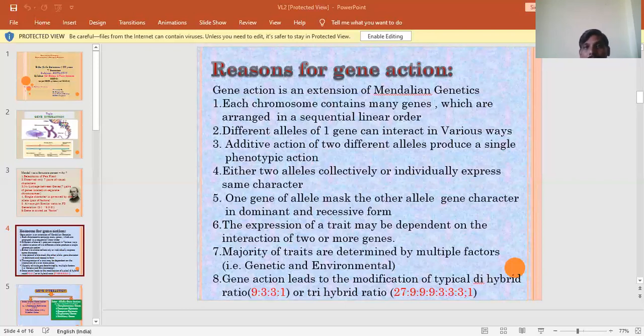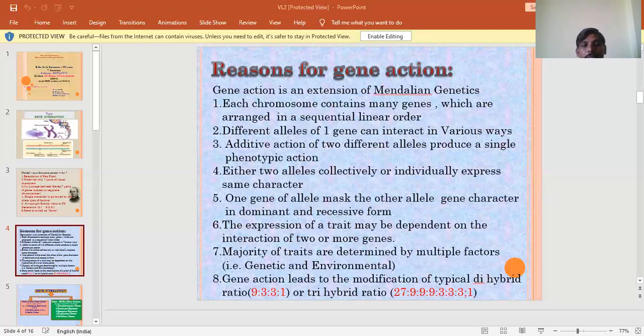But in case of codominance, the condition when both the alleles of a gene are dominant and the traits are equally expressed is called codominance. In the F1 heterozygous condition, both the genes are expressed equally. That's why we are getting both parental characters in a single organism. So just you can go through that one.